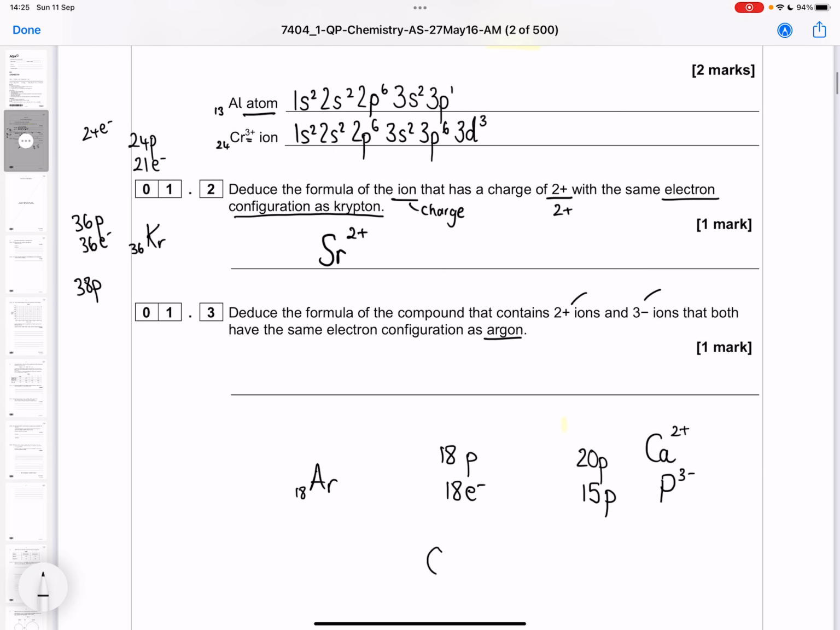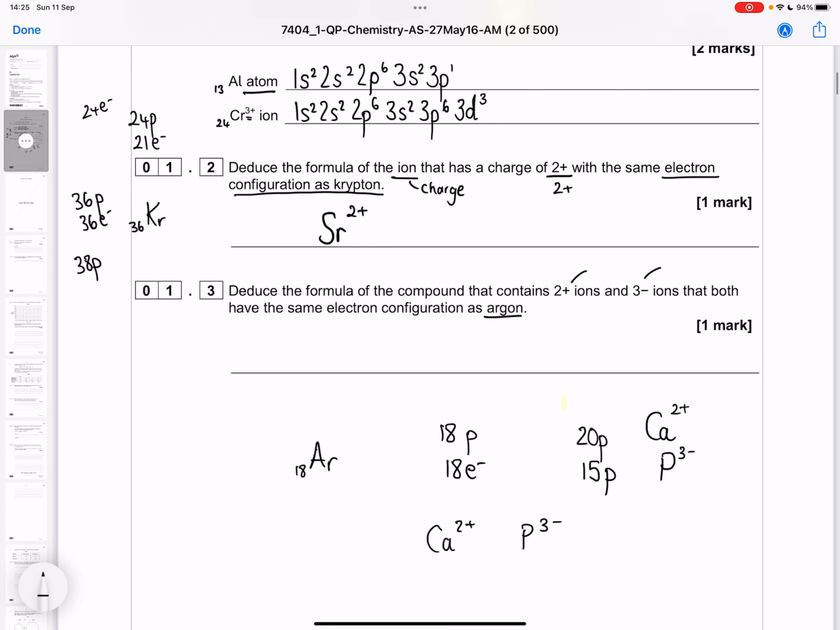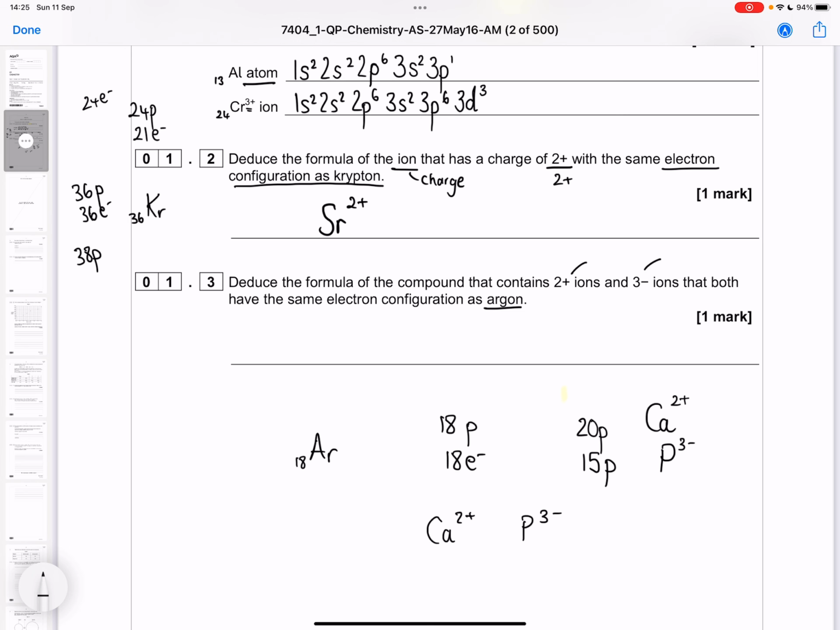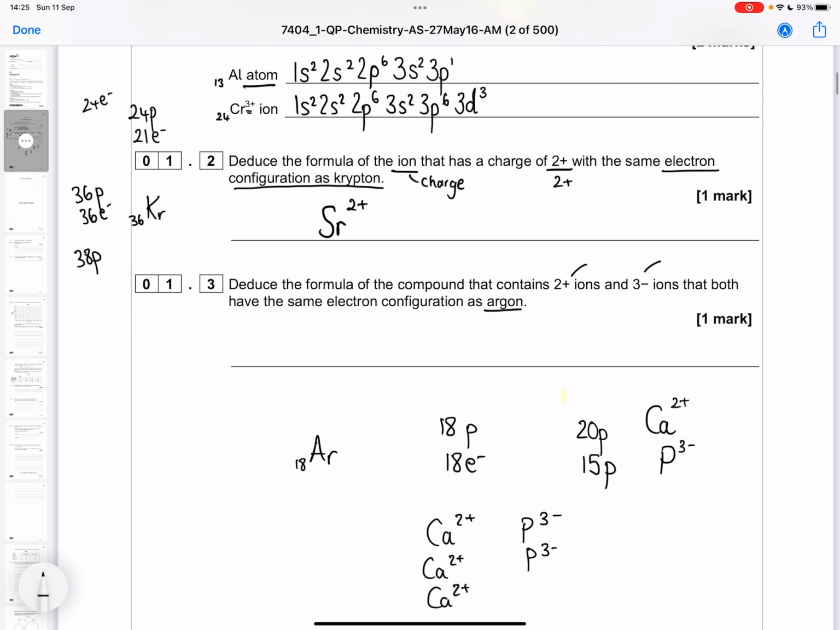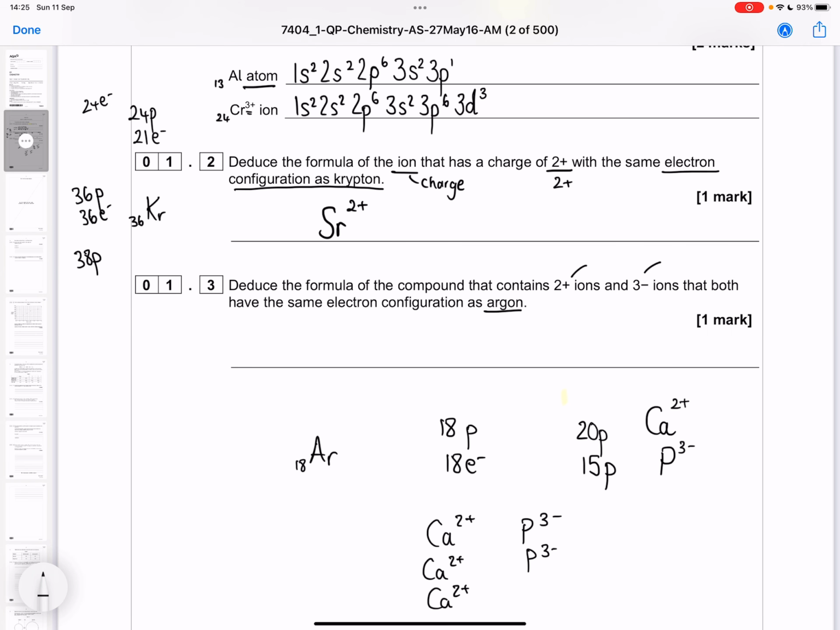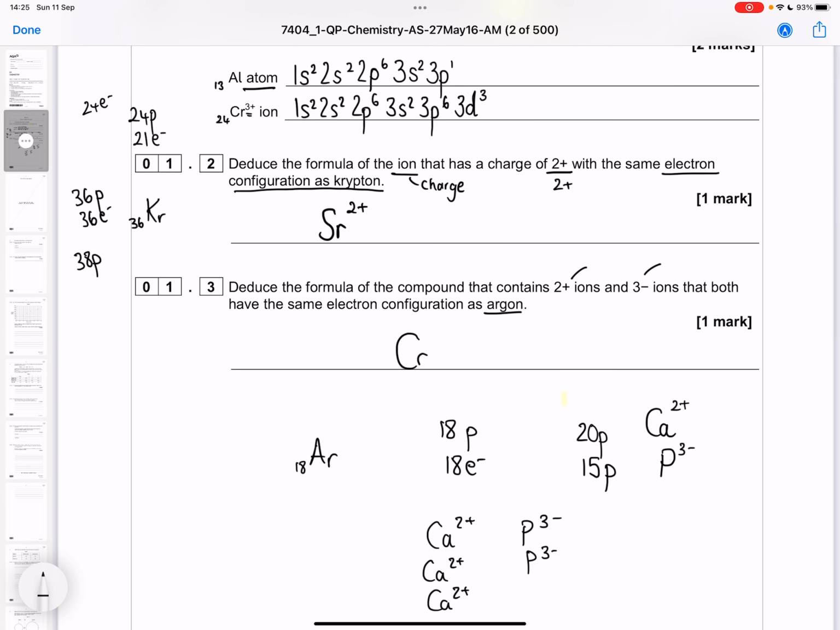And now I need to put those 2 together in order to form the formula of a compound. So 2+ and 3-, common multiple is 6. How many calcium 2+ to get 6+? Well, you would need 3. And how many phosphide ions to get 6-? You would need 2. So we're going to go Ca3P2, calcium phosphide.